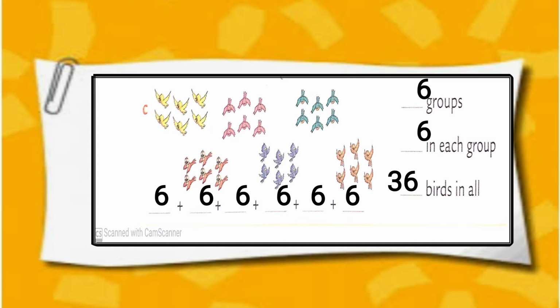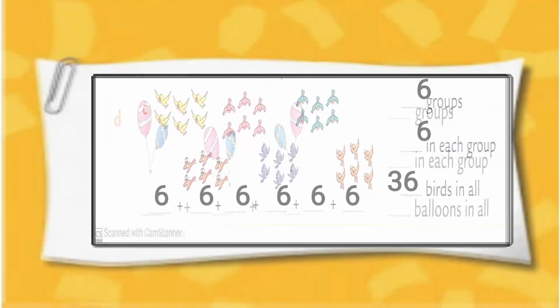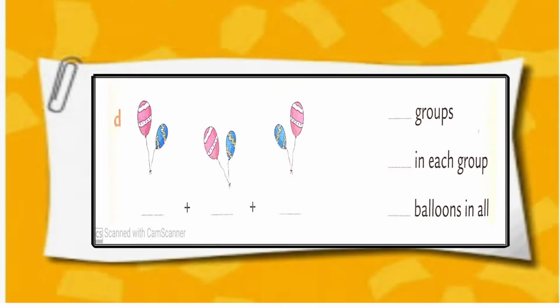Total 36 birds in all. Sum number D, we have 3 groups of balloons. 2 balloons in each group. So 2 plus 2 plus 2. There are 6 balloons in all.